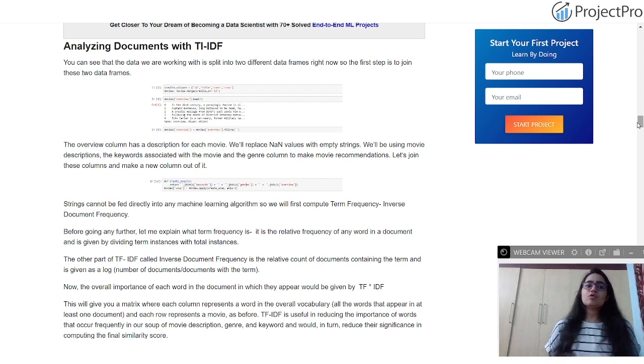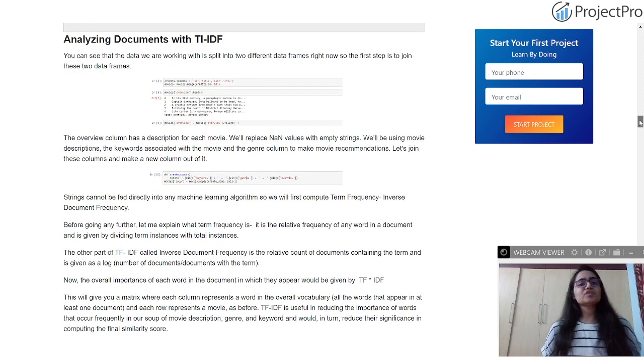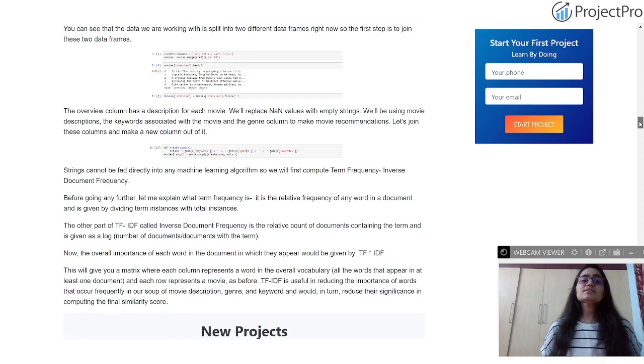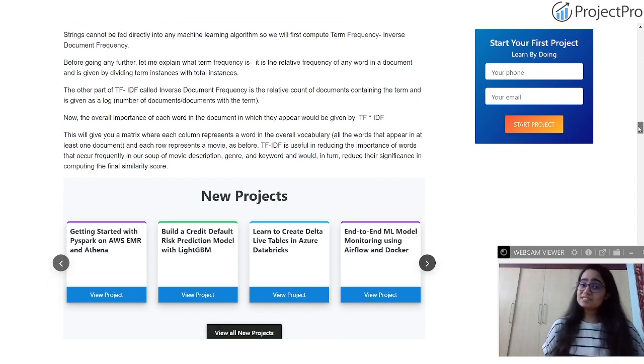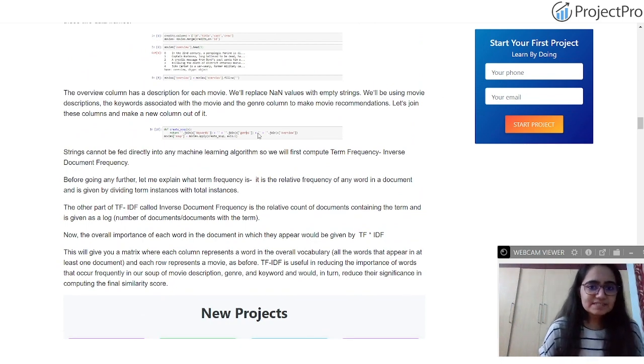This top K algorithm is a part of the content-based similarity, or the content-based filtering method of recommendation systems, because that is going to make use of the top K filtering after the metric, which may be the cosine similarity or the Euclidean distance, is computed. There is also a concept of TF-IDF that you have to be aware of.